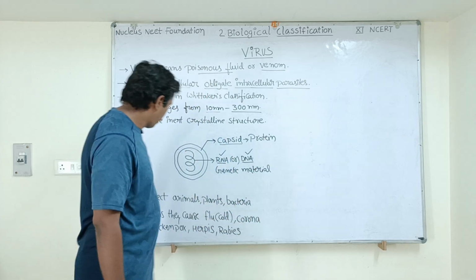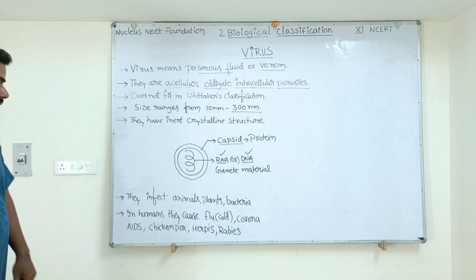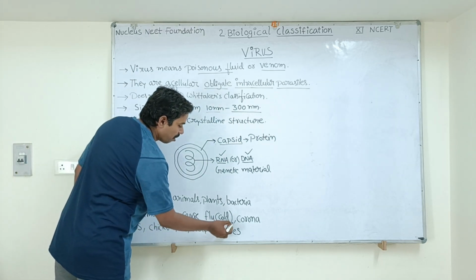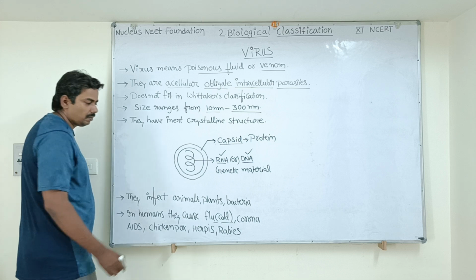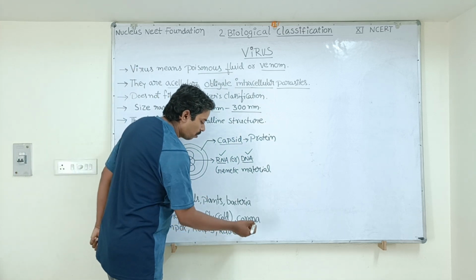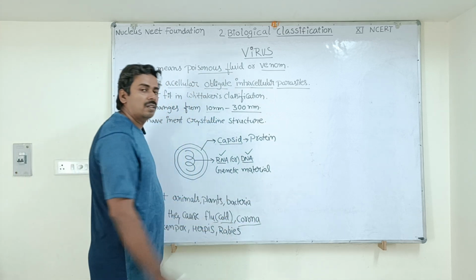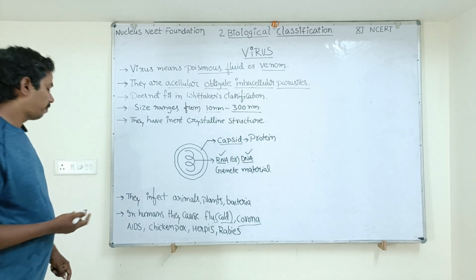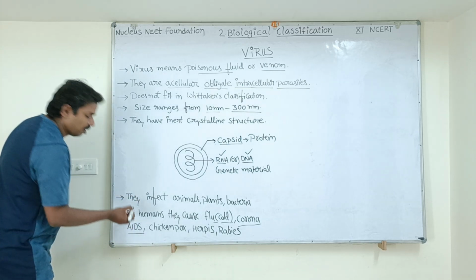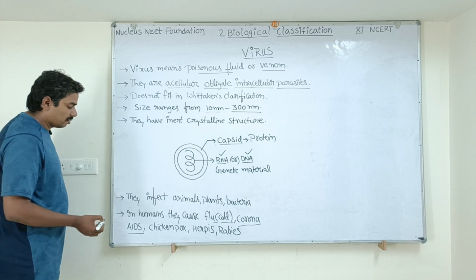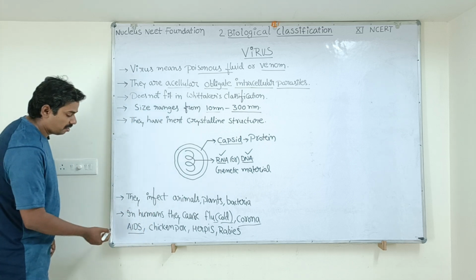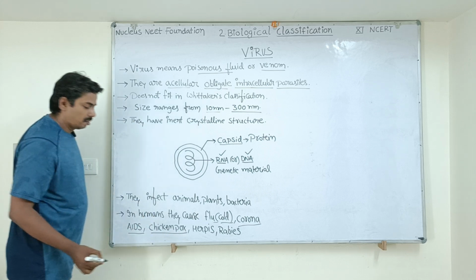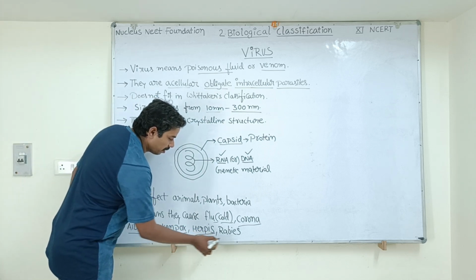Very bad, right? So what are the diseases caused by viruses? In humans, they cause diseases like flu, which is called the common cold. सर्दी में होता है ना, common cold. Next, corona. You all know about corona, COVID-19. AIDS, a very dangerous viral disease. इसका इलाज ही नहीं है. There is no cure for AIDS. Chickenpox, herpes, rabies.